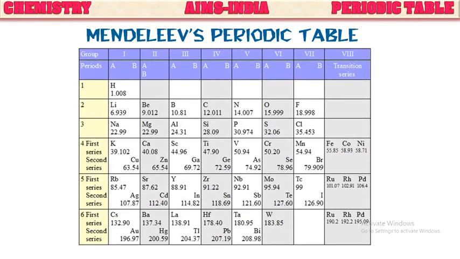So here you can see Mendeleev's periodic table. In this way, he arranged the elements in the increasing order of their atomic masses, and the elements showing resemblance in their chemical properties were kept in one column, which he called a group. So the vertical columns are called groups and the horizontal rows are called periods. In this way, he was the first scientist who was able to fit all the available elements at the time into a table called the periodic table.